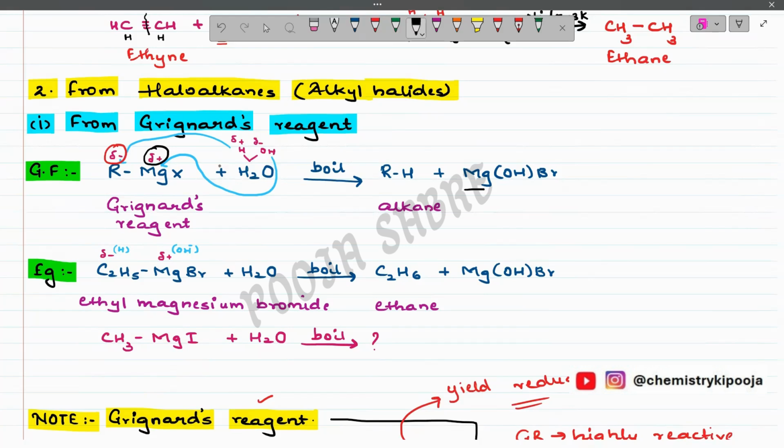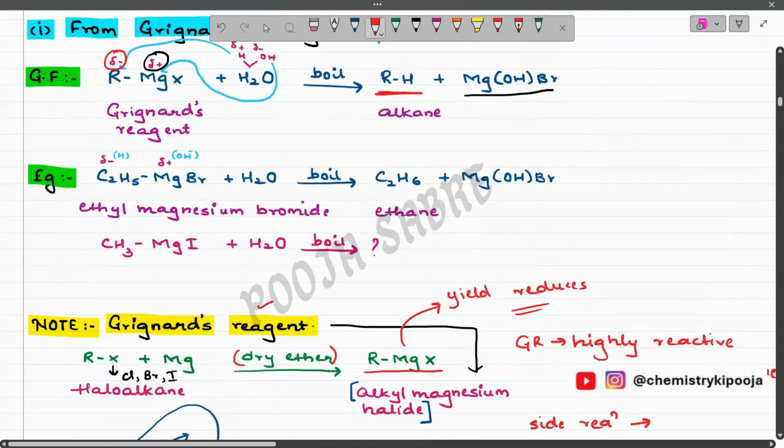And then we will be getting this particular compound, which is highly unstable, because magnesium is bonded to OH as well as Br. And the main compound which we wanted to prepare is alkane. So when R and H combine, we get alkane, right? So this is how we can solve any reaction, that is, the preparation of alkane using Grignard reagent. Clear? Let us now have a look at the second example.